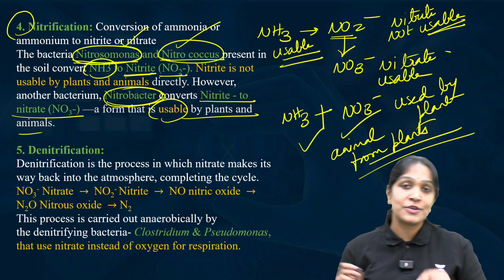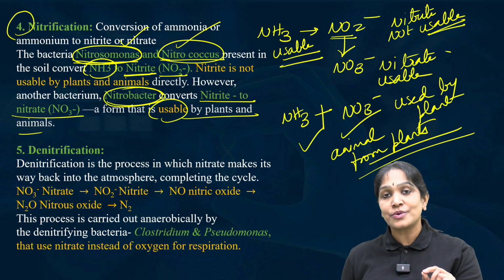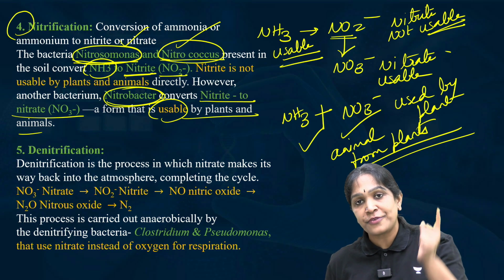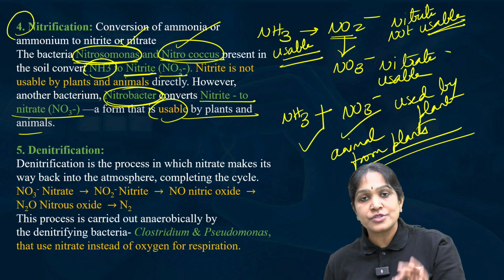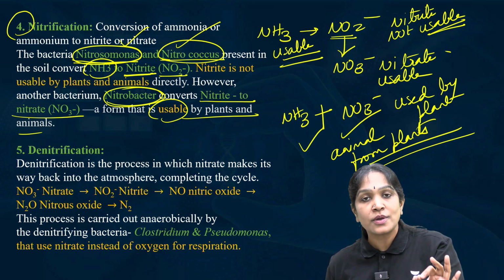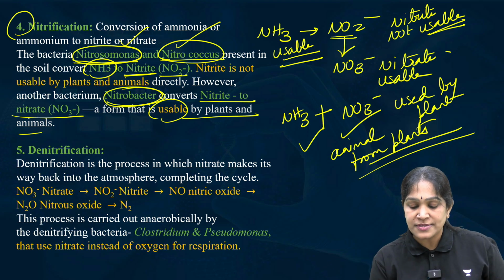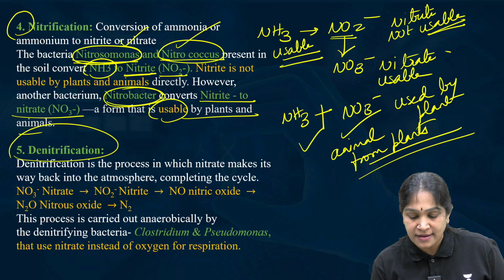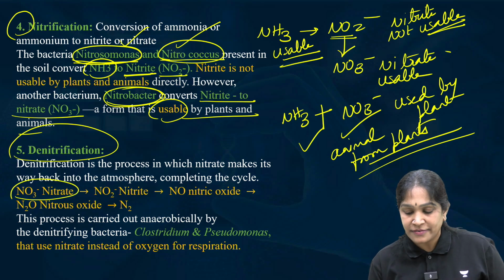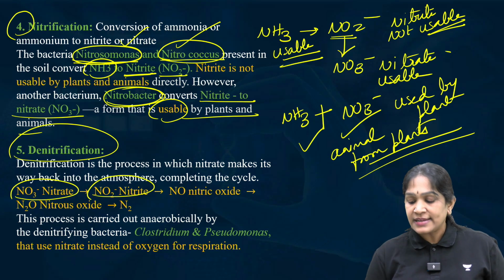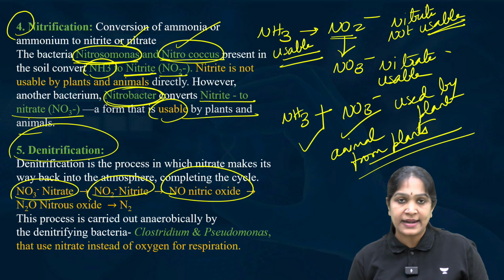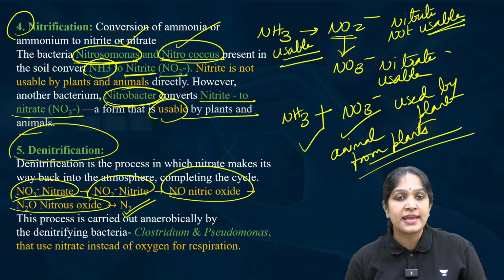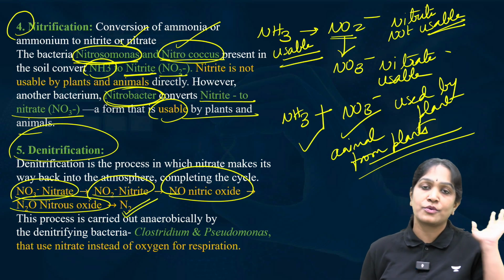After we all consumed, now the nitrogen should go back into the atmosphere. All this ammonia came from the atmosphere. This nitrogen should go back into the atmosphere to complete the cycle. That process is called denitrification. Here, nitrate will get converted into nitrite, and then into the nitric oxide, then to the nitrous oxide, and then finally into the molecular nitrogen.